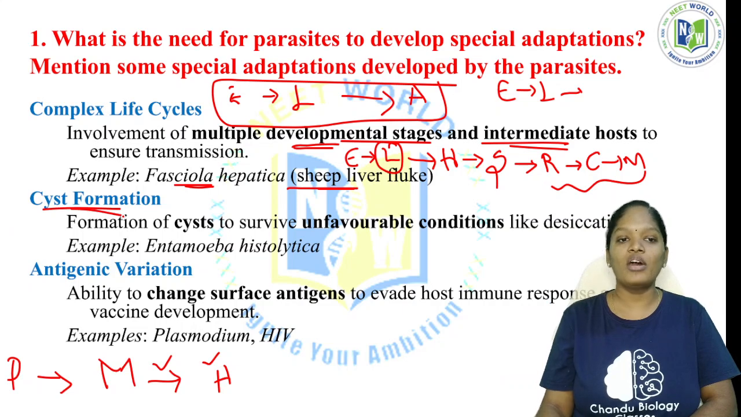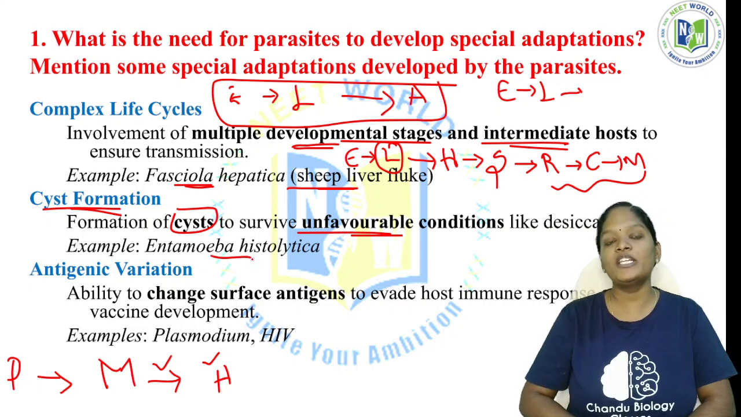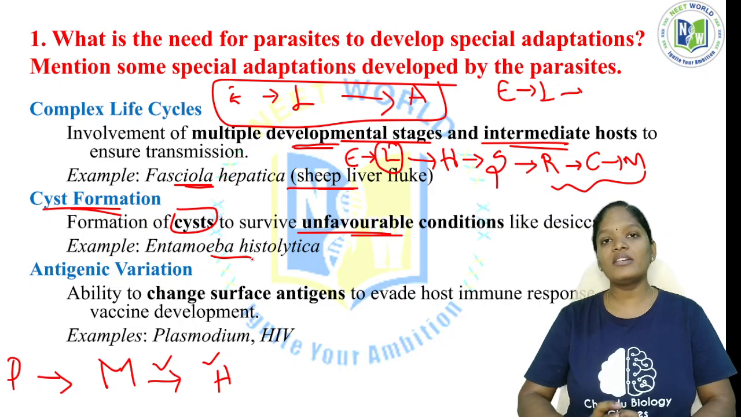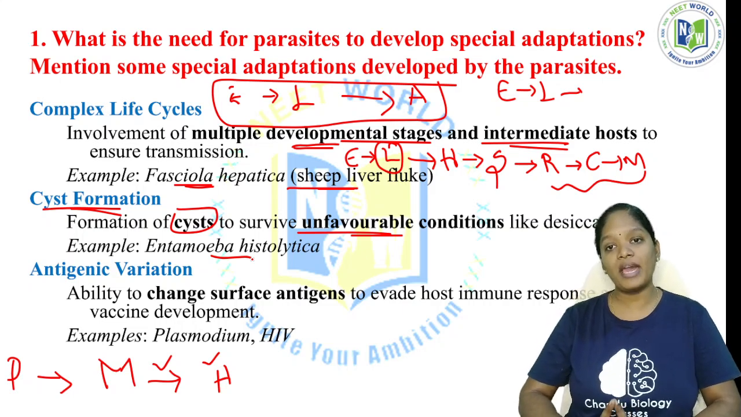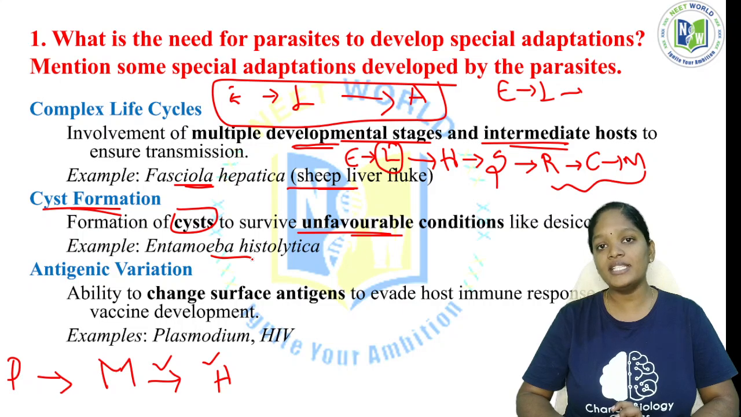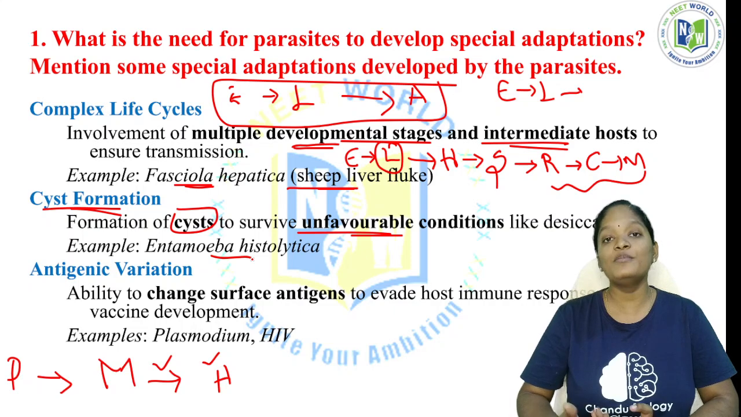Now, the formation of cyst to survive unfavorable conditions like desiccation, example Entamoeba histolytica. There is always a formation of cyst. Not only these parasites, either bacteria or fungi, during unfavorable conditions, cover their body with an extra protective layer. That's what we call a cyst. Then whenever the favorable condition returns, excystation takes place, that is, removal of the cyst.